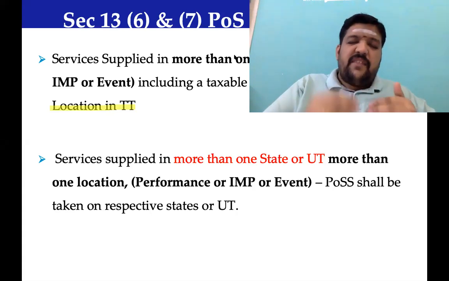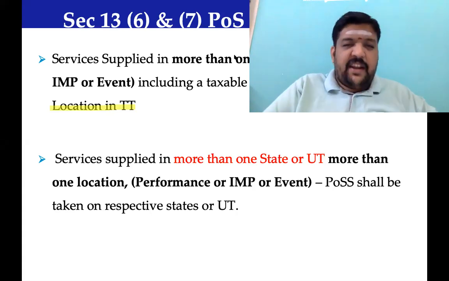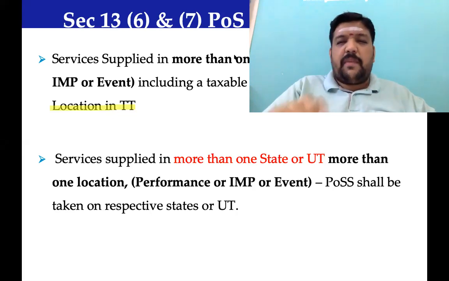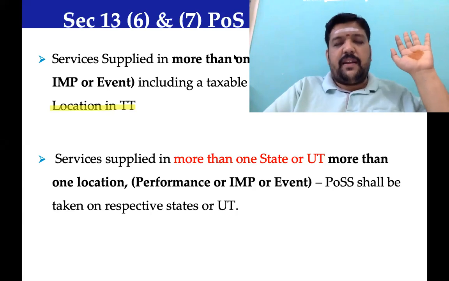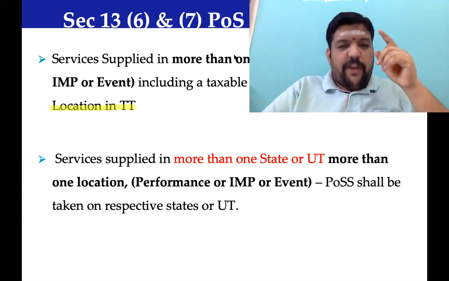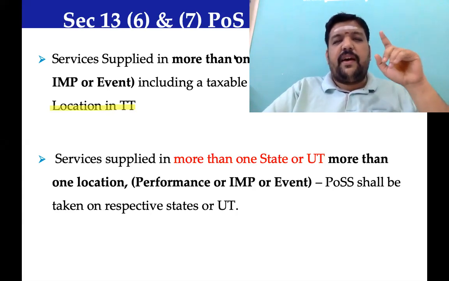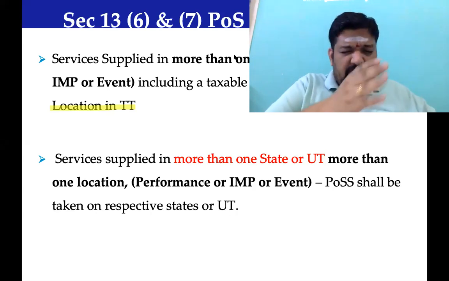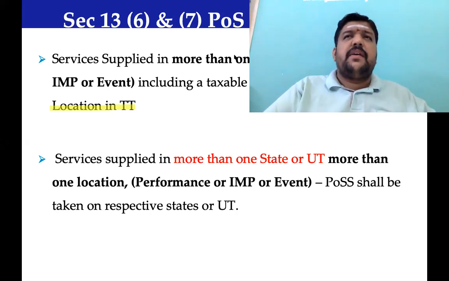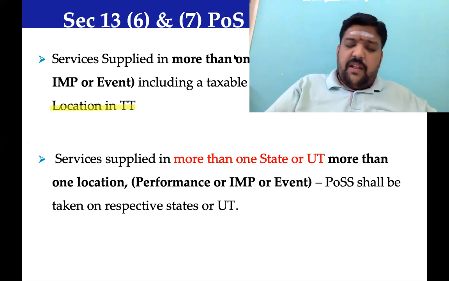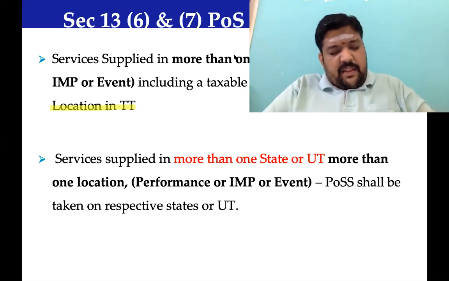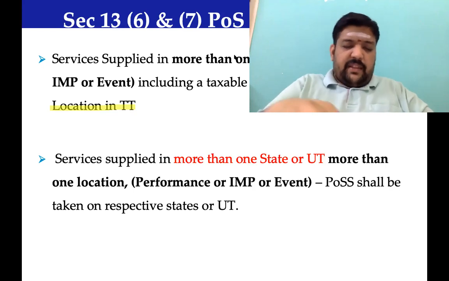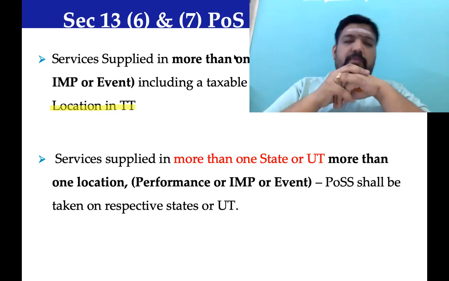My view here is even if a small portion is done in India, place of supply would be treated as taxable territory, India. So the point for our discussion over here is, even a small portion. Sir, in India itself, they had a 3-day function in Rajasthan, 3-day function in Bombay, 3-day function in Tamil Nadu.